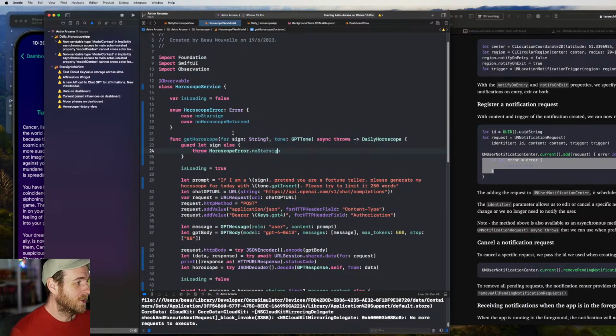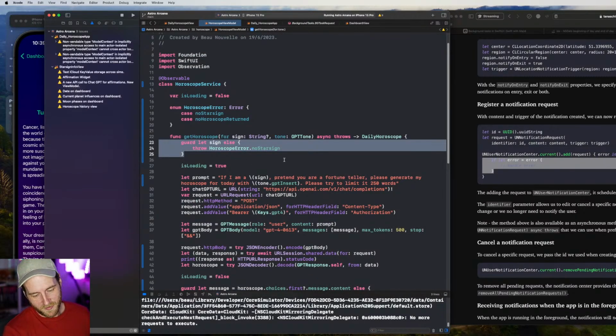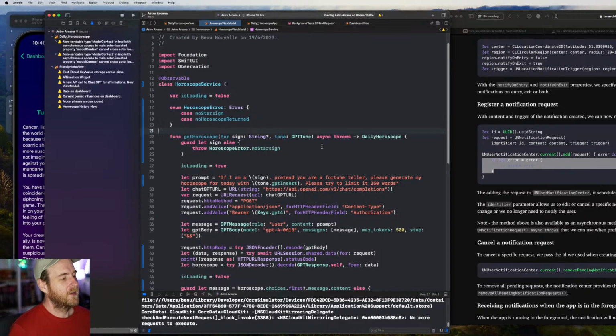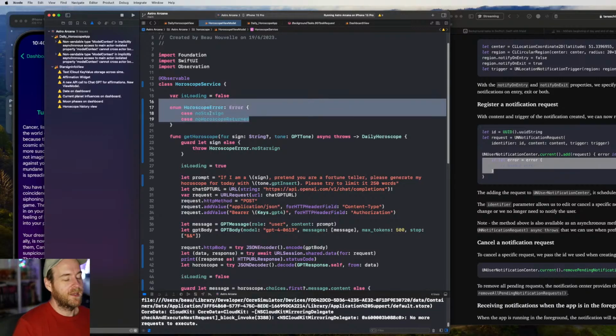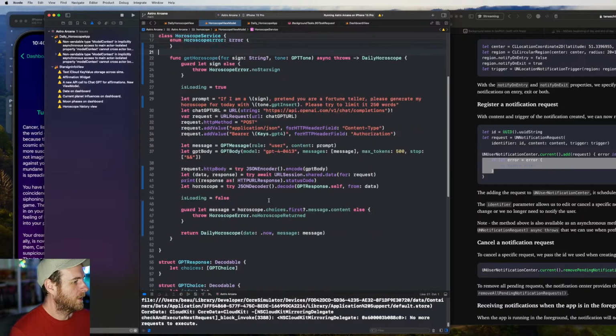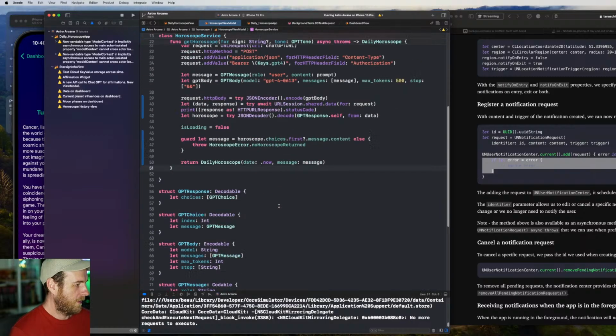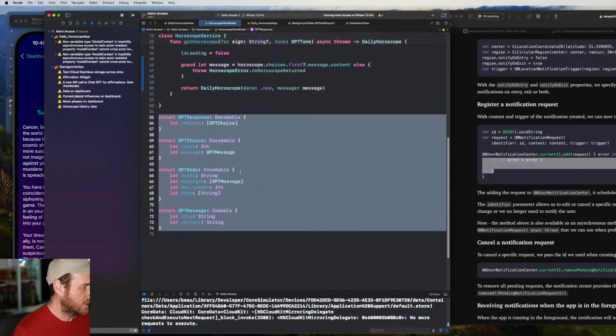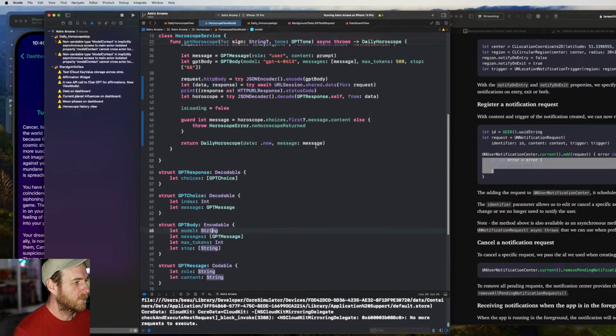As soon as I made the change here and added this, I thought, okay, this isn't going to work anymore, because there's nothing indicating that something could go wrong. We don't want to set what the property was up here to nil. But anyway, now we can handle more errors. It's really great. I can keep adding more in here if we need to. I think this is all the GPT response stuff. This is what comes back when we do a decode.